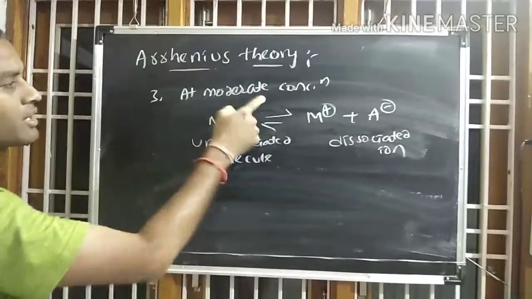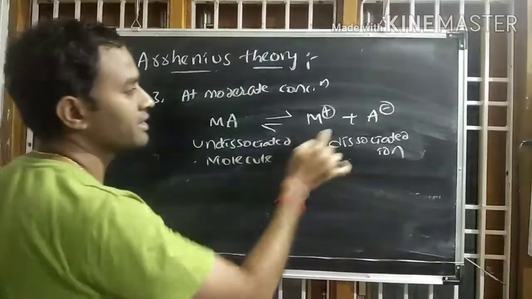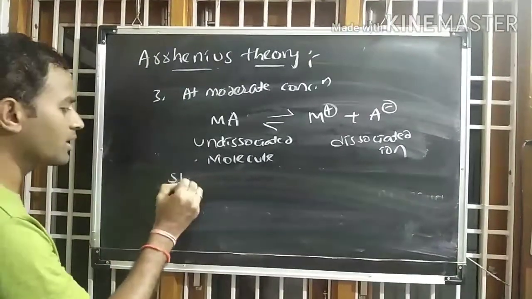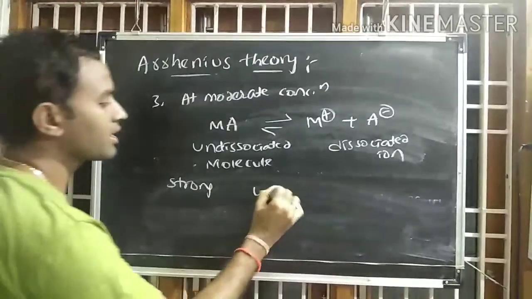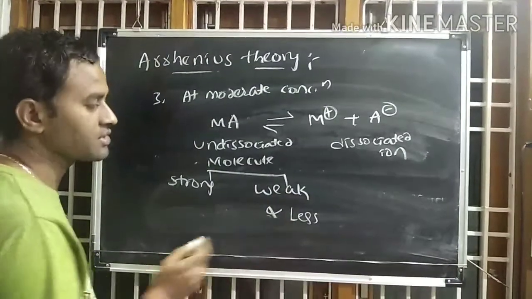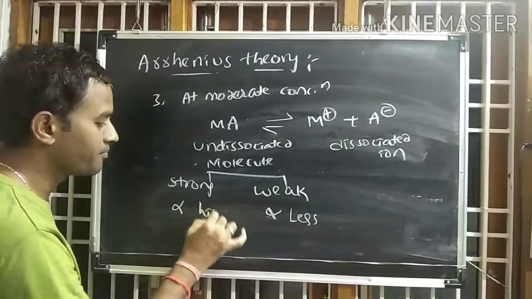Third point says that at moderate concentration, there exists an equilibrium between the undissociated molecules of an electrolyte and that of dissociated ions of the electrolyte. According to him, there are two types of electrolytes. One is strong electrolyte, another one is weak electrolyte. For weak electrolytes, degree of dissociation is less. For strong electrolytes, degree of dissociation is high.